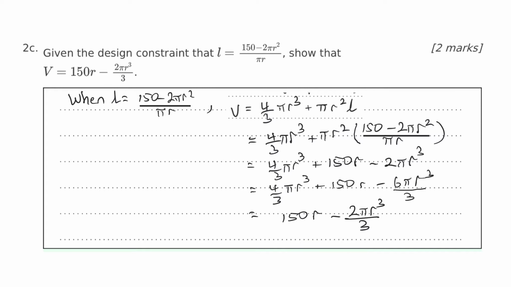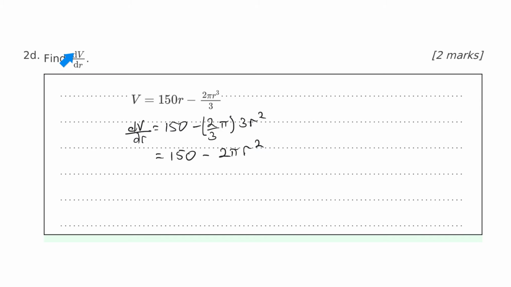But look, they've got R's here, and we've got an R and an L. But they've just told us that L equals that. So we replace L. When L equals all of that, we just put all of that in for L and do the algebra, and we come down to 150R minus 2 pi r cubed on 3, which is what they wanted us to show. Okay, 2D was find dV/dr.